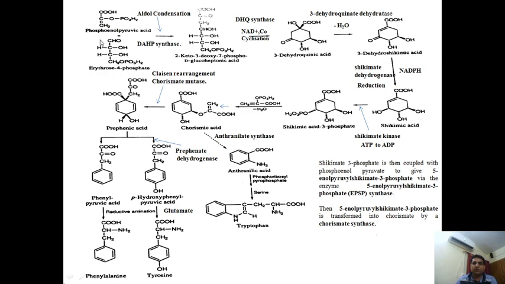These two compounds undergo aldol condensation in the presence of the DAHP synthase enzyme to form 2-keto-3-deoxy-7-phospho-D-glucoheptonic acid. This then undergoes cyclization in the presence of NAD and cobalt, where NAD means nicotinamide adenine dinucleotide and Co is cobalt, in the presence of DHQ synthase enzyme. It converts into 3-dehydroquinic acid. This 3-dehydroquinic acid undergoes dehydration, meaning removal of water, in the presence of 3-dehydroquinate dehydratase, forming 3-dehydroshikimic acid.